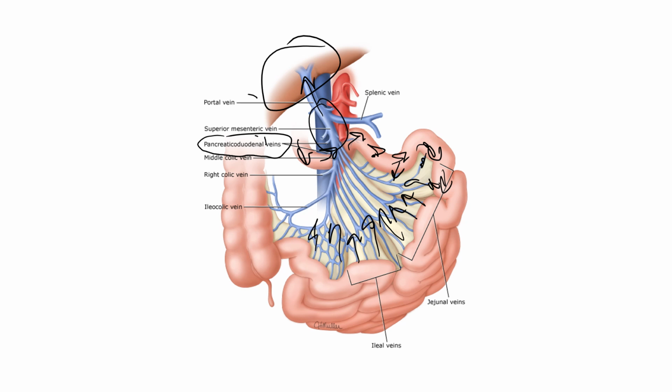Those carbohydrates are going to end up in the pancreatic duodenal veins, the jejunal veins, and the ileal veins. And now we have carbohydrates or sugars in the bloodstream.